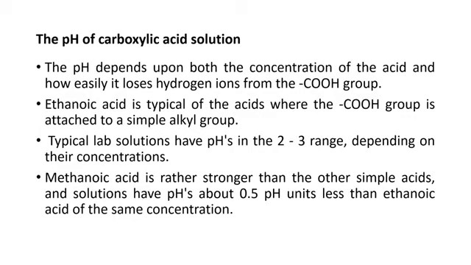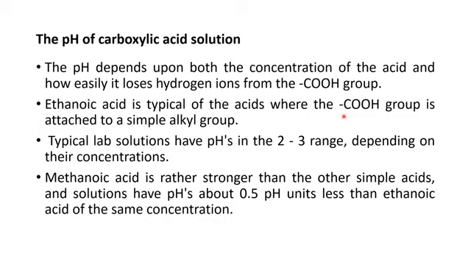Here, students, we discuss the pH of carboxylic acid solution. We know pH depends upon acid concentration, and how easily it can lose H positive, or hydrogen ion, from the carboxyl group. If we consider the example of ethanoic acid, it is a typical acid where the carboxyl group is attached to a simple alkyl group. In a typical lab solution, the pH mostly lies between 2 and 3, and this range depends upon the concentration.